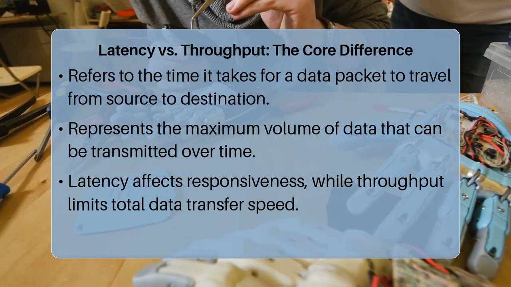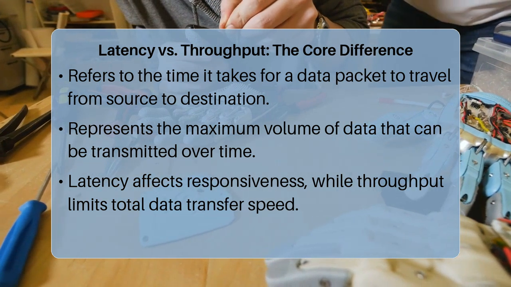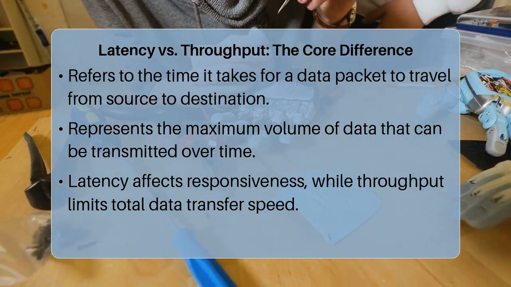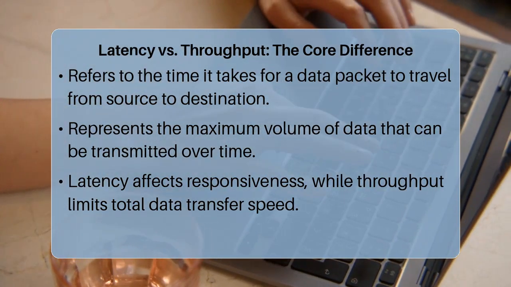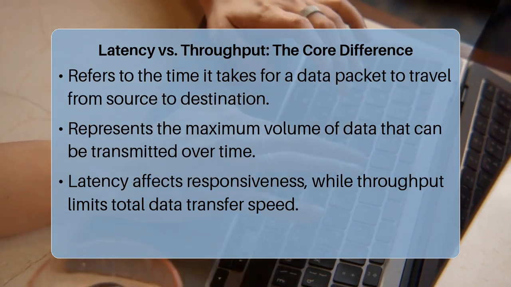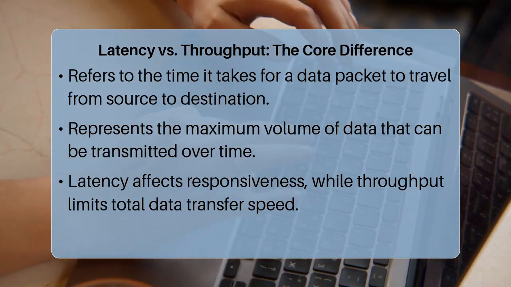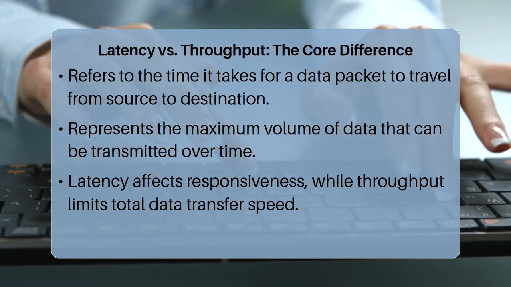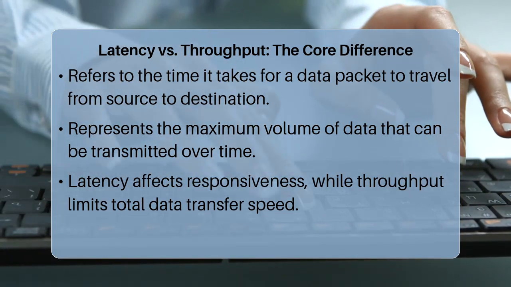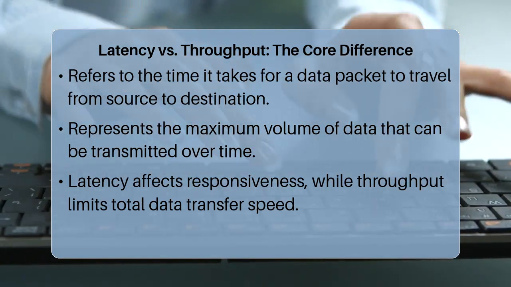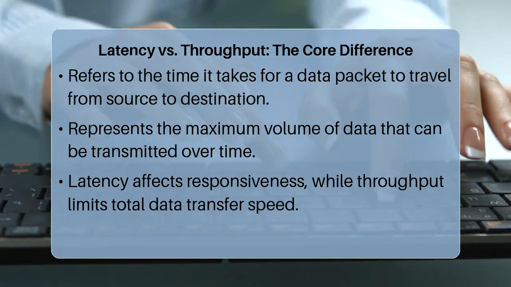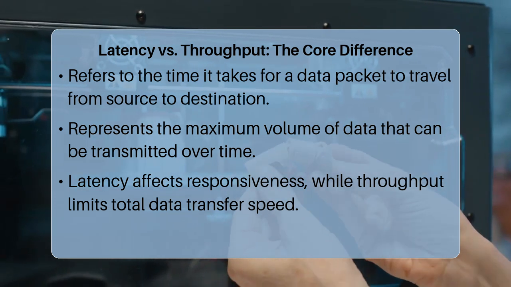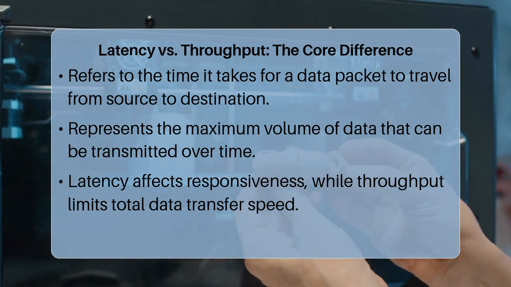Latency, measured in milliseconds, is largely determined by the physical distance data travels and the number of hops or network devices it passes through. Think of it as the time it takes for one car to travel from point A to point B, even with a wide highway. If the journey is long, the travel time remains significant. Throughput, on the other hand, is about capacity, akin to how many cars can travel on that highway simultaneously. High throughput allows large files to transfer quickly, but if latency is also high, the initial start and stop of each data packet will still feel slow.